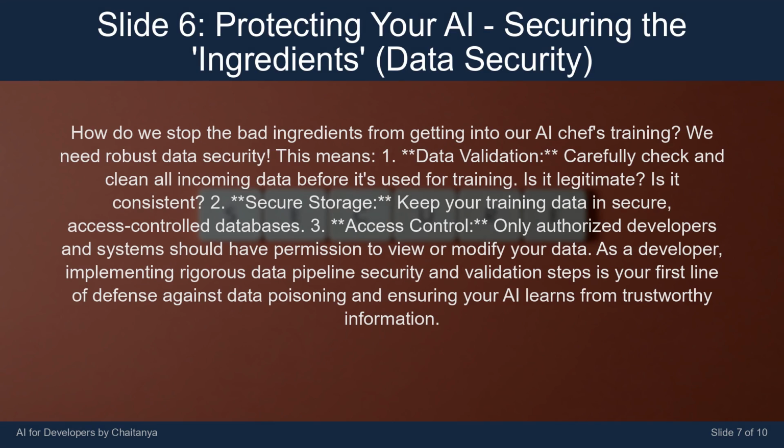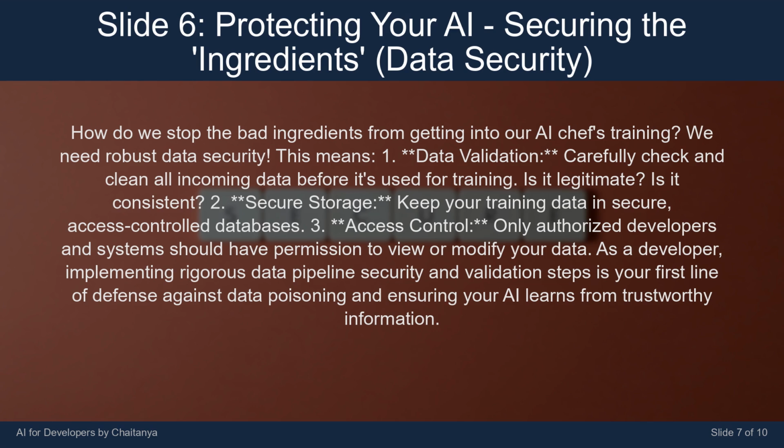How do we stop the bad ingredients from getting into our AI chef's training? We need robust data security. This means: 1. Data validation. Carefully check and clean all incoming data before it's used for training. Is it legitimate? Is it consistent? 2. Secure storage. Keep your training data in secure, access-controlled databases. 3.